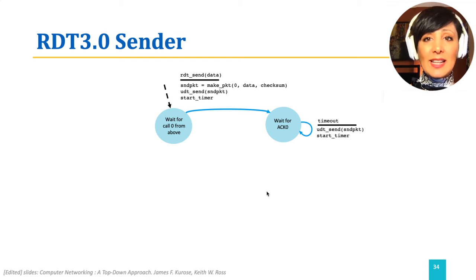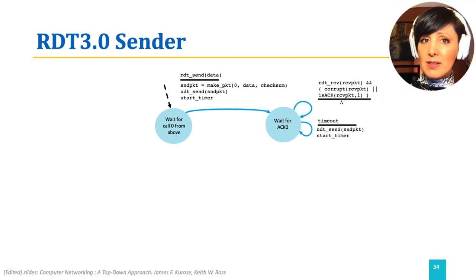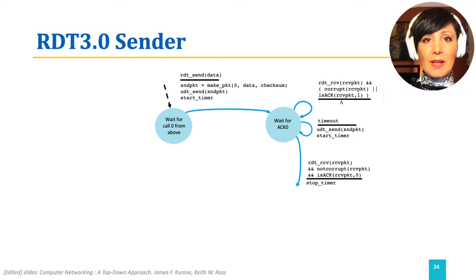While waiting for the acknowledgement for packet 0, if an acknowledgement packet is received and it is corrupt or has sequence number 1, it will be discarded. This process will repeat until there is a correct acknowledgement with expected ACK number 0. That will cause the transition to the next state and stop the timer.